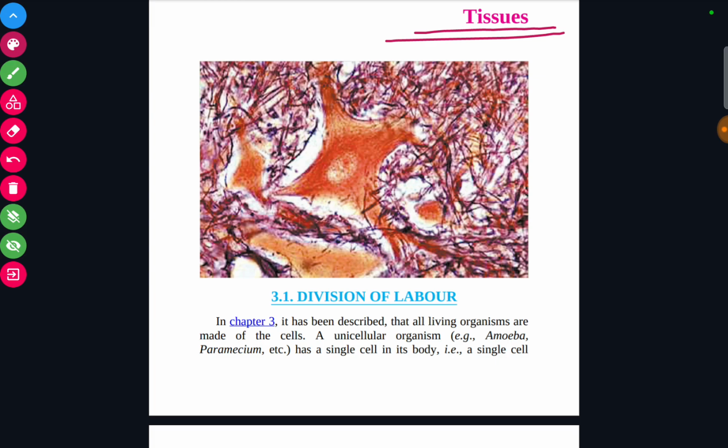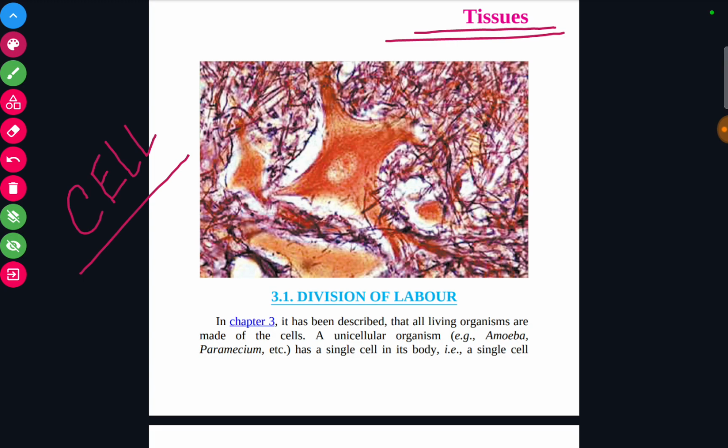defining tissue, let me first tell what are cells. We all know that cell is the structural and functional unit of life, and all the living organisms, be it unicellular, be it multicellular, they are made up of this cell. This cell is the microscopic structure which is present in all living organisms.